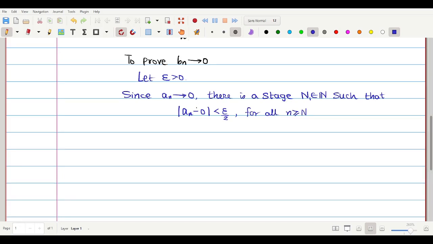That is, mod a_n is less than epsilon by 2 for all n greater than or equal to N1. Is it okay? There is nothing more here, I am just taking this as N1. I call this number 1. To show b_n converges to 0, I take a positive epsilon. Since a_n converges to 0 is already given, using this convergence I have found an N1, nothing else.